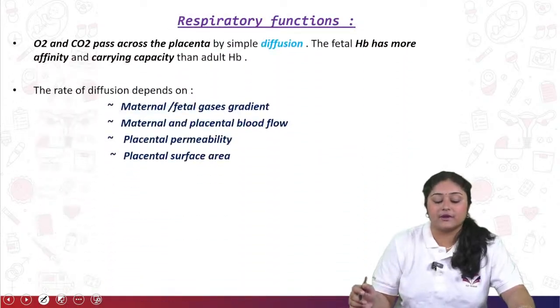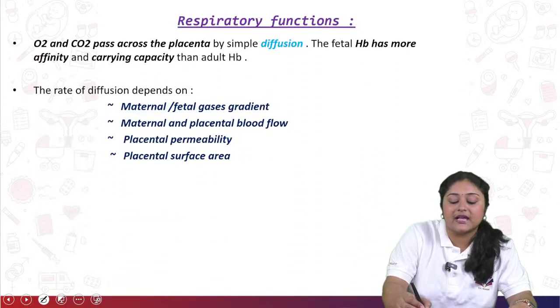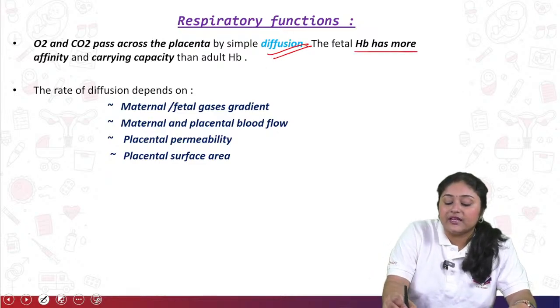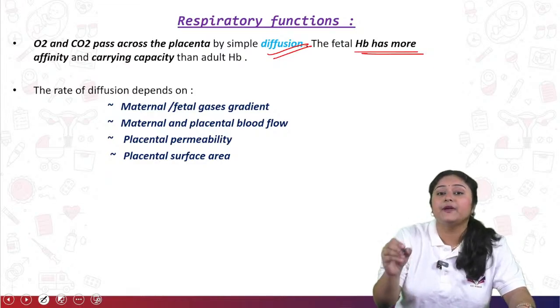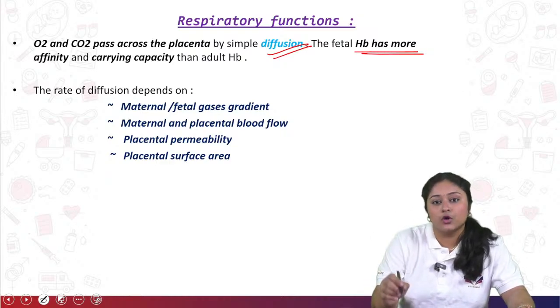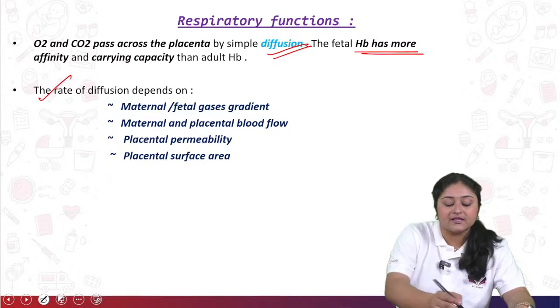So see the respiratory function. Oxygen and carbon dioxide are going to pass across the placenta by simple diffusion. Just remind this line: fetal hemoglobin has more affinity and carrying capacity compared to the normal adult human being. Okay, so fetal hemoglobin is more powerful compared to the normal adult. So the rate of diffusion depends on some factors.